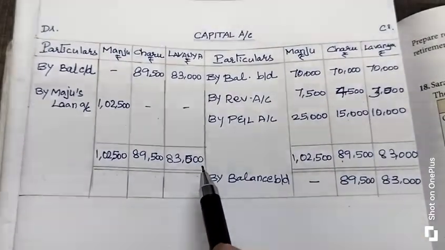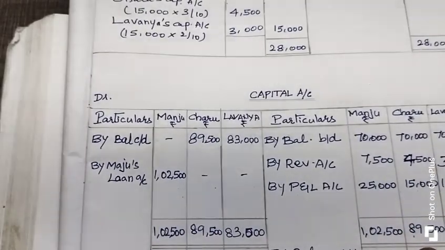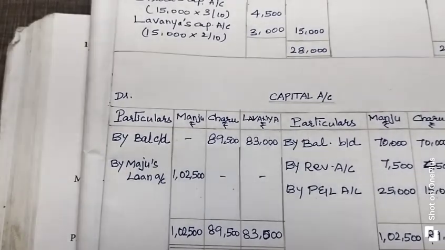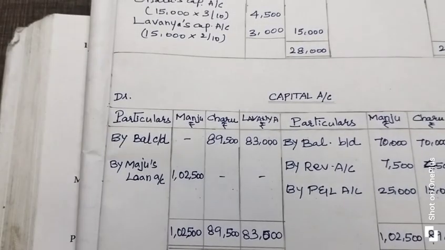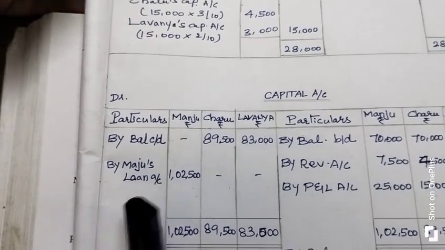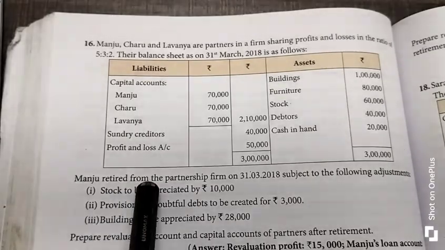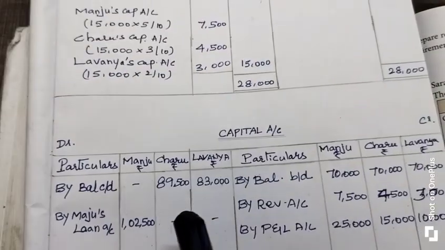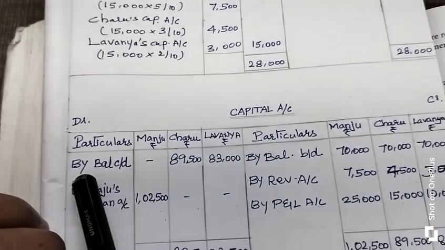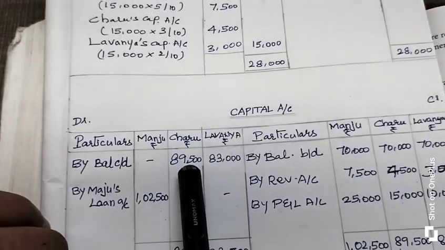Okay. Then after finding the total, what do you have to do? First find out the closing balance. Listen, when you find out the closing balance, remember one point: who has retired from this partnership firm? Manju retired from the partnership firm. So we leave Manju's column. First we need to find the closing balance of the continuing partners.